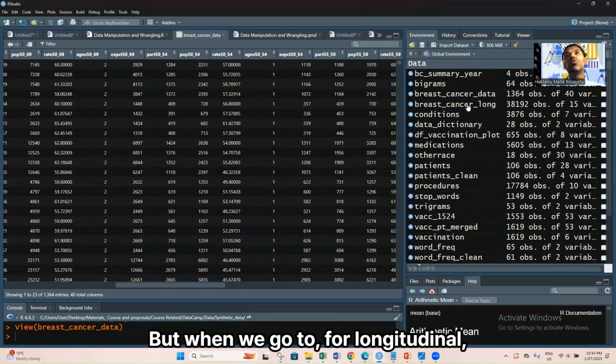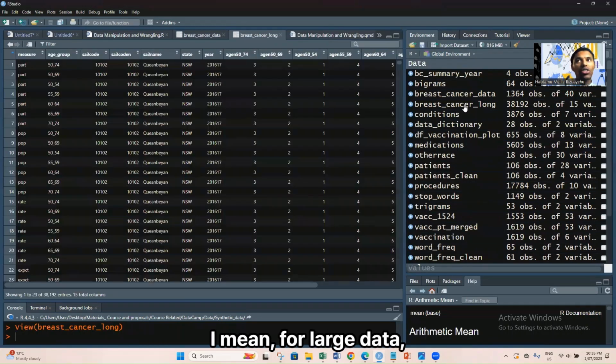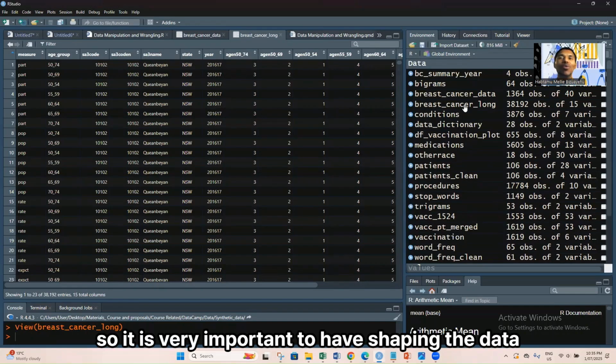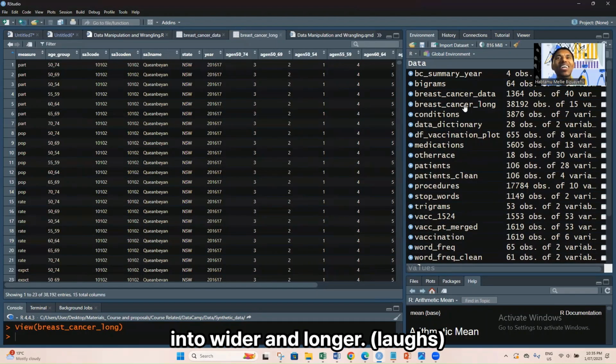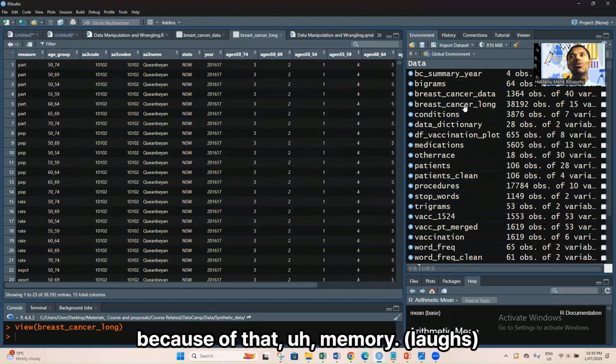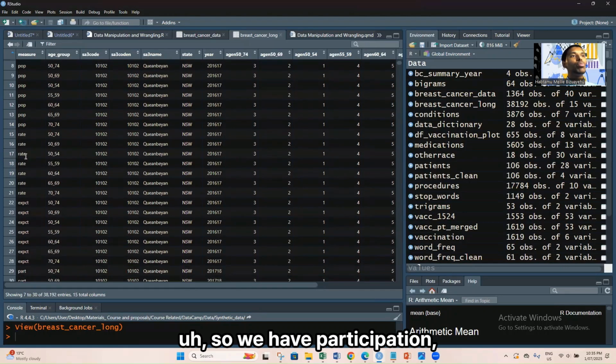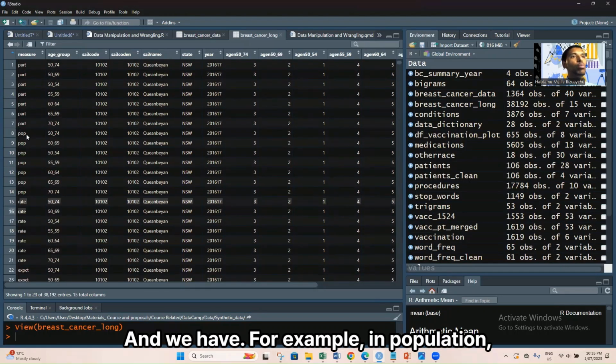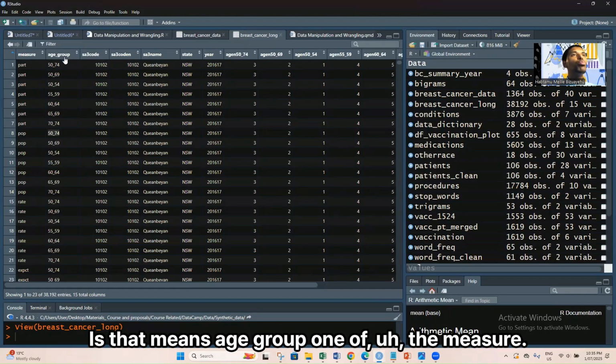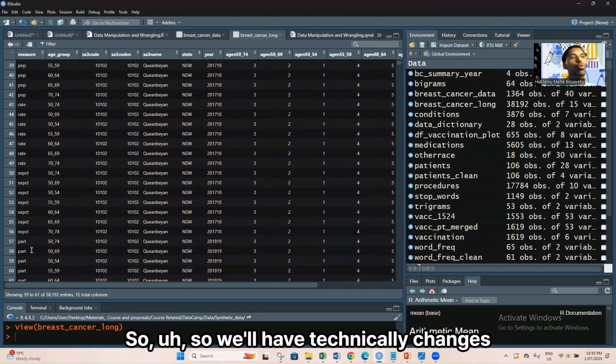But when we go to longitudinal, large data, it is very important to reshape the data into wider and longer formats. So you see on measure, we have participation, we have population here, we have rate here, and, for example, in population we have the participants' age group as one of the measures.